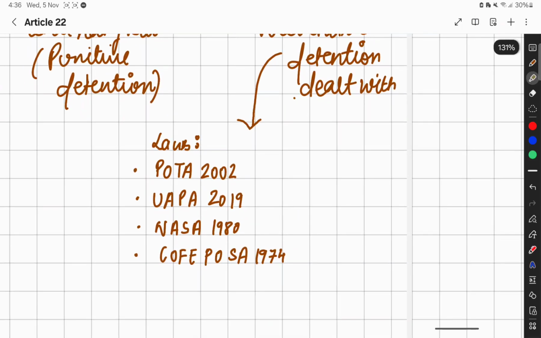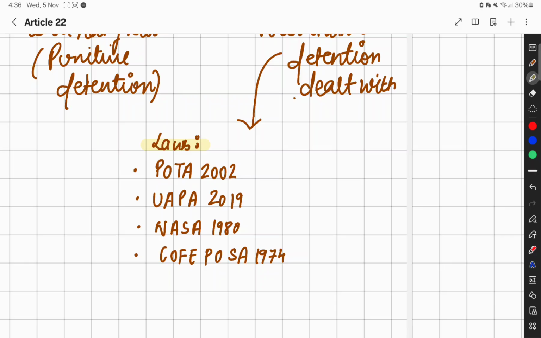Now you need to understand these laws. Under preventive detention, what laws have been made so far? First of all, the Prevention of Terrorism Act, which was repealed in 2004. For this, a new act has been formed, the Unlawful Activities Prevention Act, which has been amended most of the time.